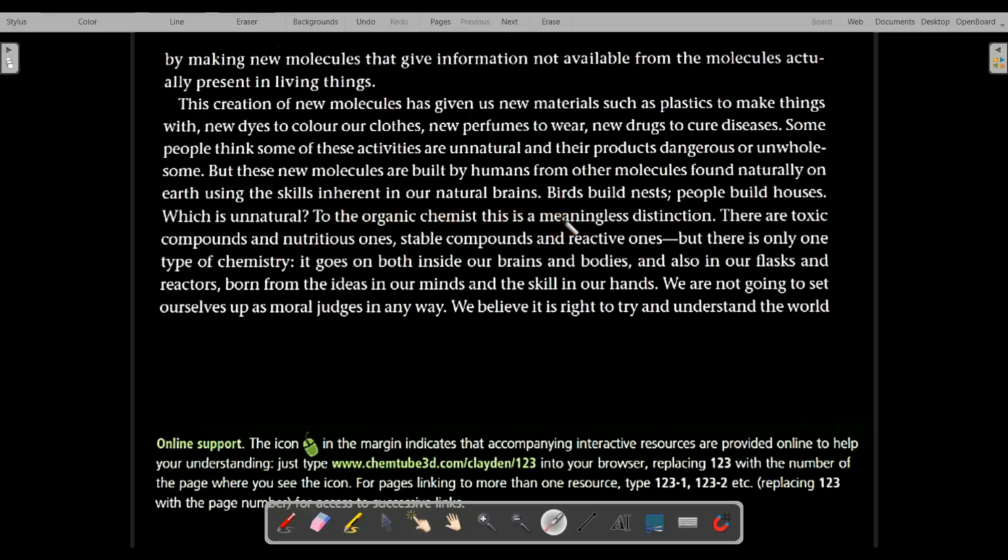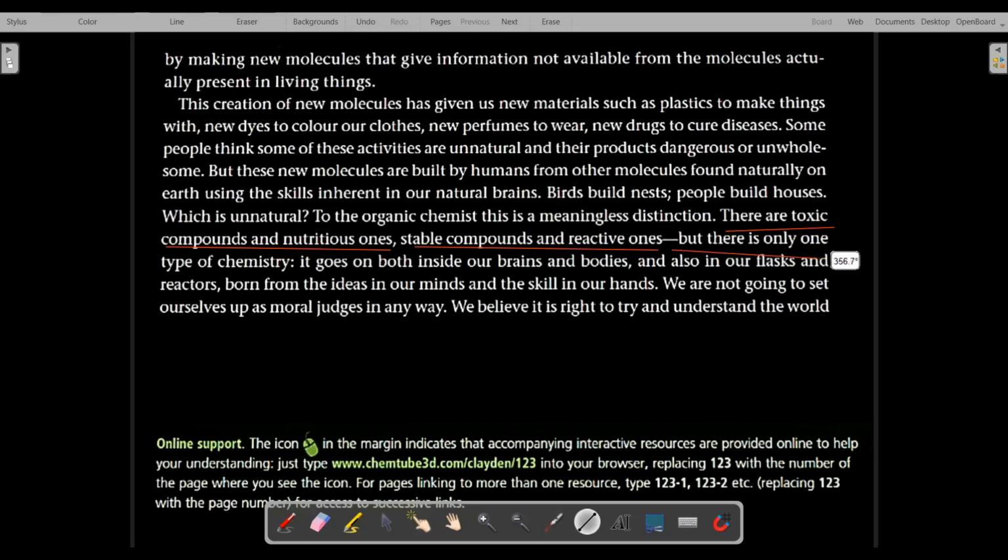To the organic chemist, this is a meaningless distinction. An organic chemist never thinks about such things. Although he cares for the environment, he is not afraid of the advancement in science. So to the organic chemist, this unwholesomeness is a meaningless distinction. There are toxic compounds and nutritious compounds, stable compounds and reactive compounds. As opposed to toxic compounds, nutritious compounds are there, and as opposed to stable compounds, reactive compounds are there.